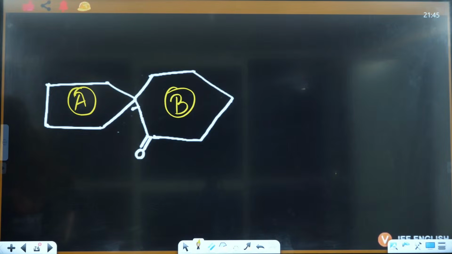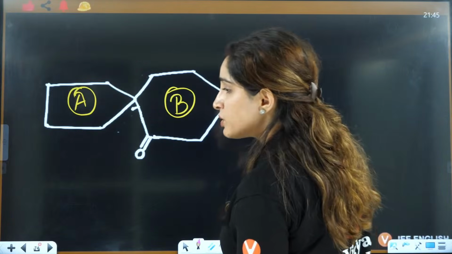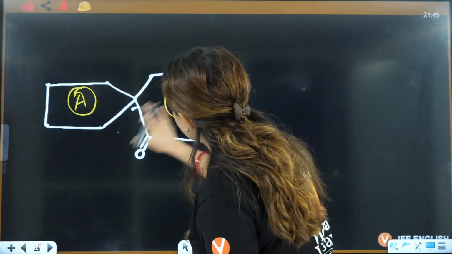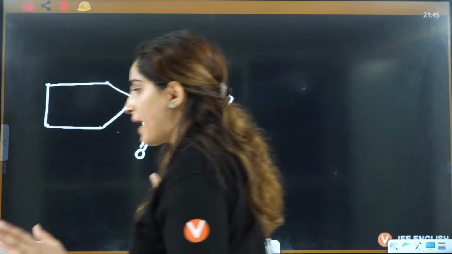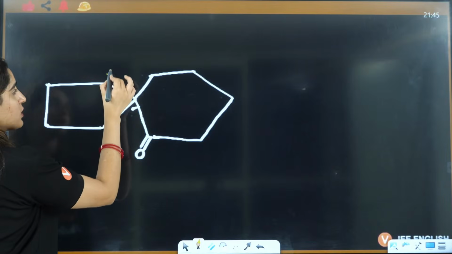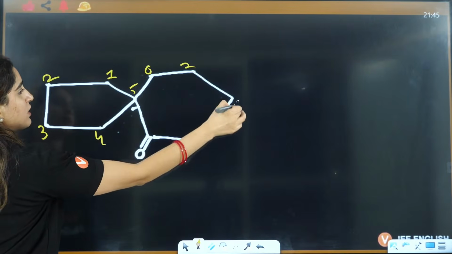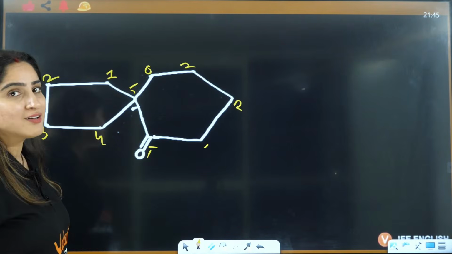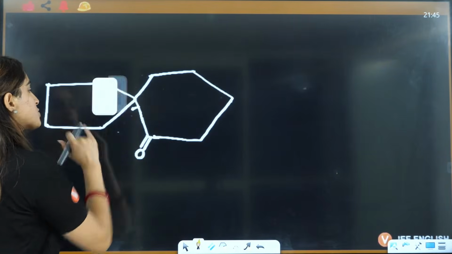Thank you. So everybody, tell me, which ring will you choose? You will choose A ring. I told you the shortest ring is always chosen. In Spiro, always choose A. Shortest ring is chosen always, no matter what. So it should be 1, 2, 3, 4, 5, 6, 7, 8, 9, 10. This is wrong, because if I can give this the lowest number, I should do it. So I will choose this way.